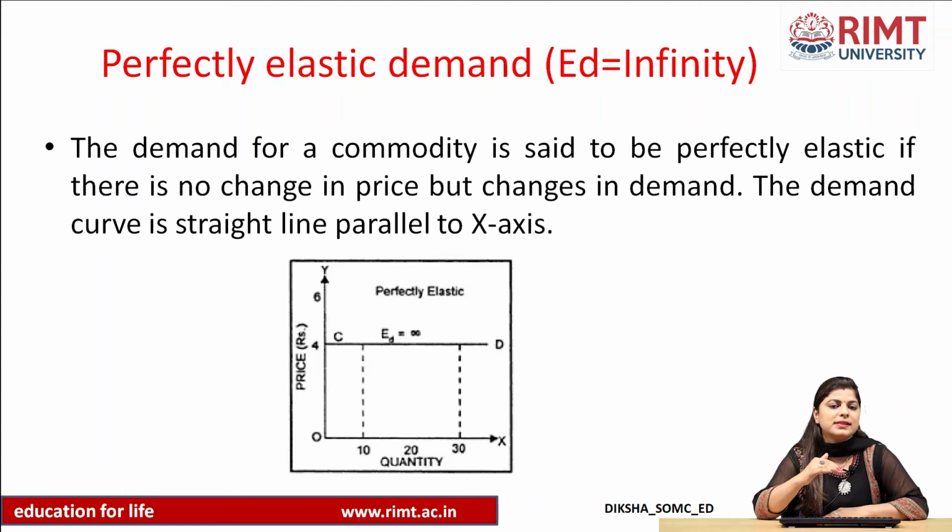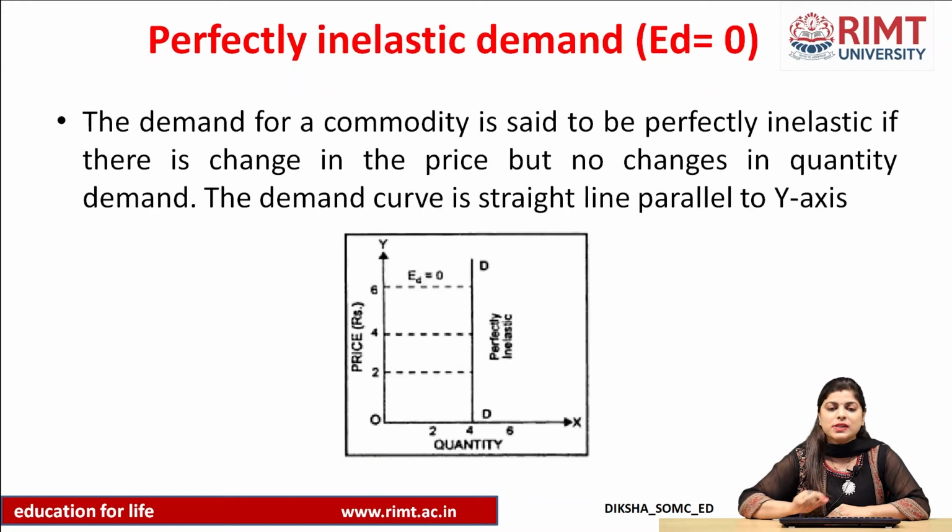So price is the same, quantity demanded may vary. This is called perfectly elastic demand, and in this case the value of elasticity of demand will be infinity, and the demand curve will be horizontal, parallel to the x-axis.